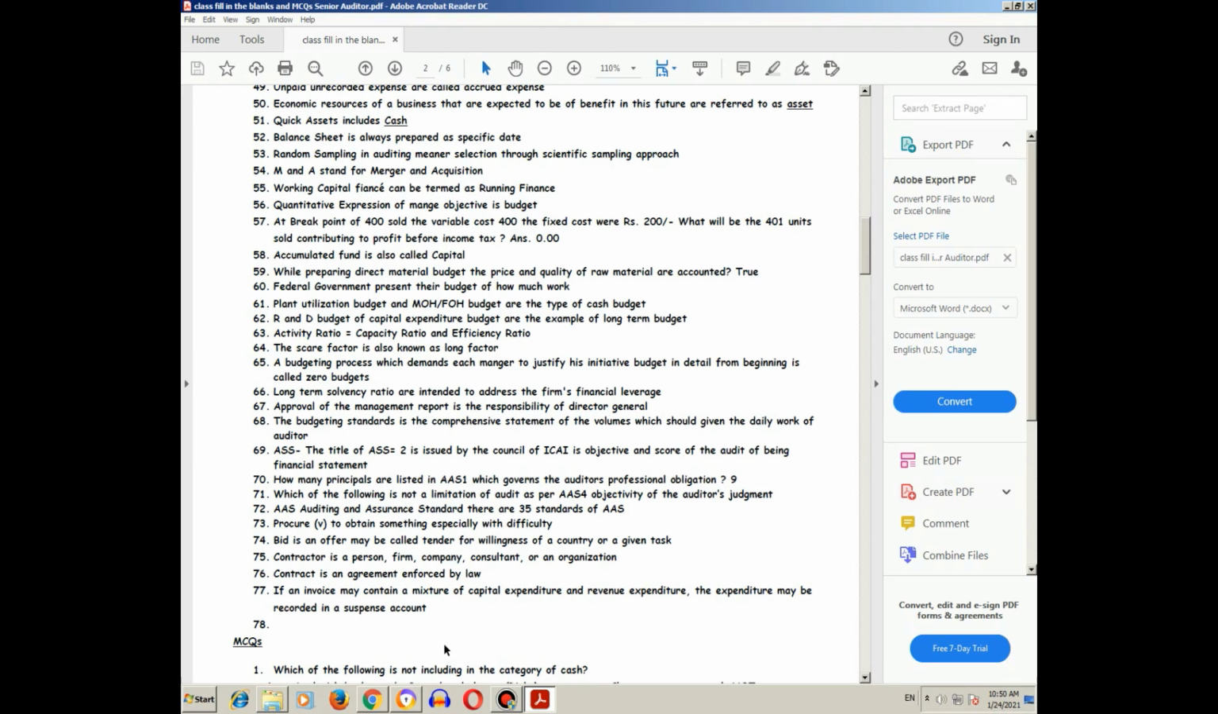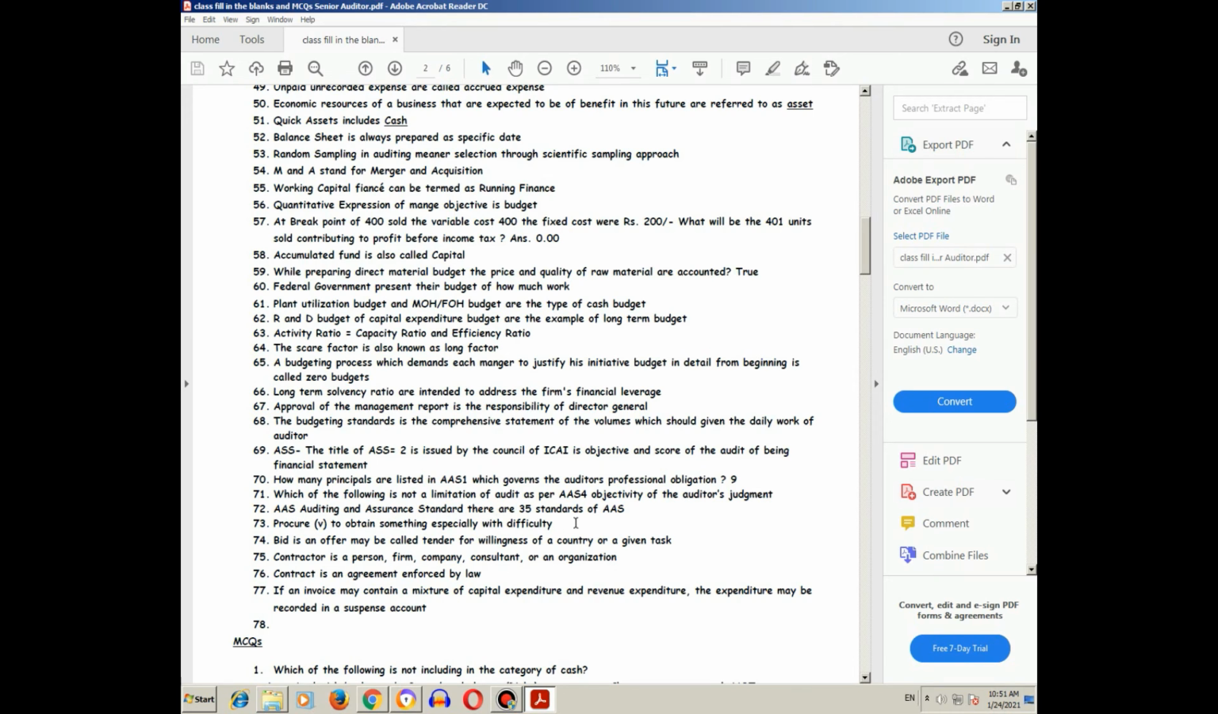Which of the following is not a limitation of audit as per AAS 4? Objective of the auditor's judgment. AAS is Auditing and Assurance Standard. There are 35 standards of AAS.